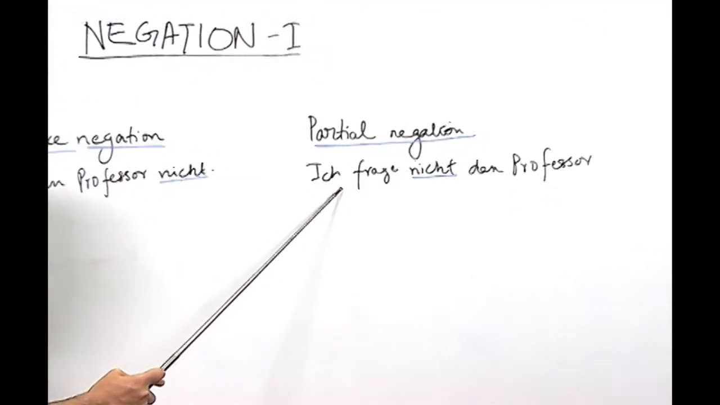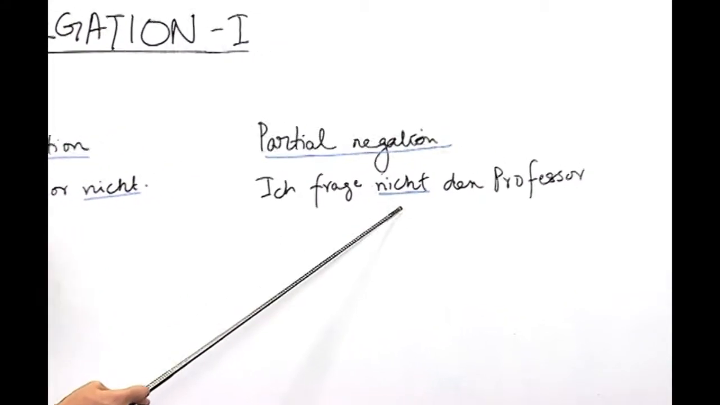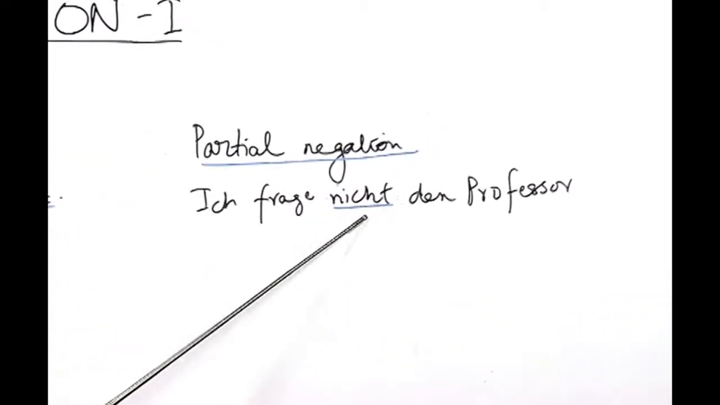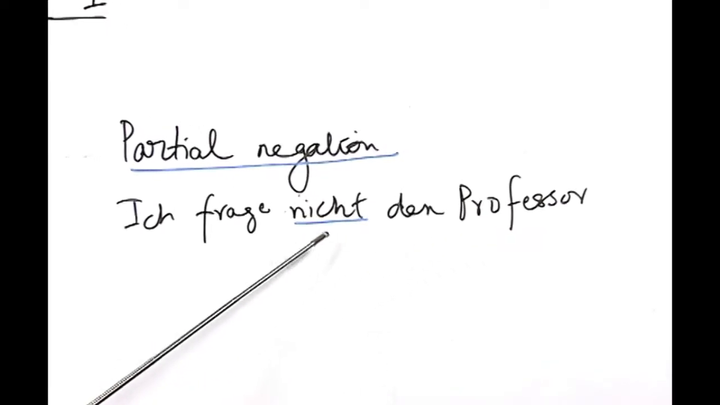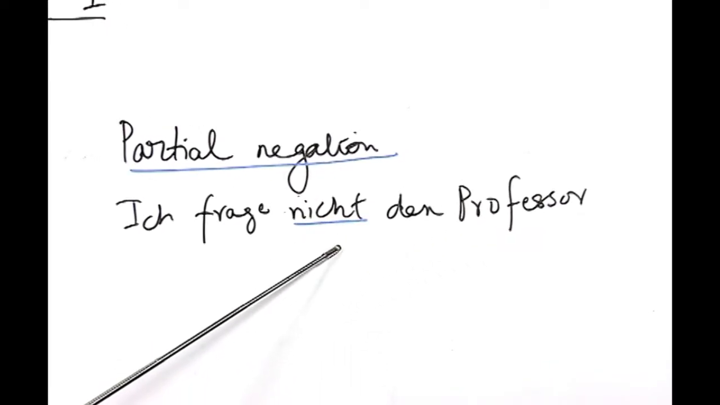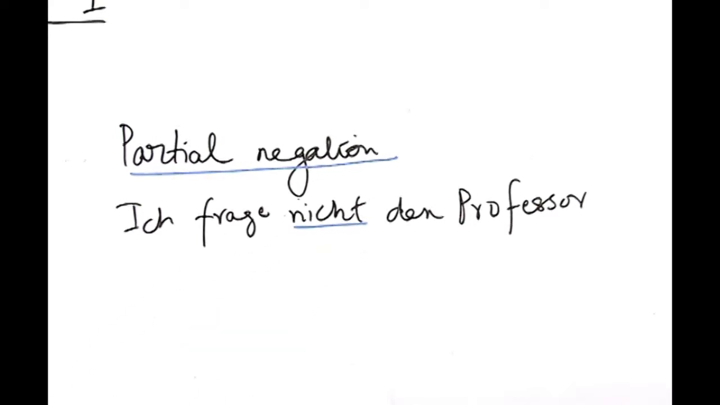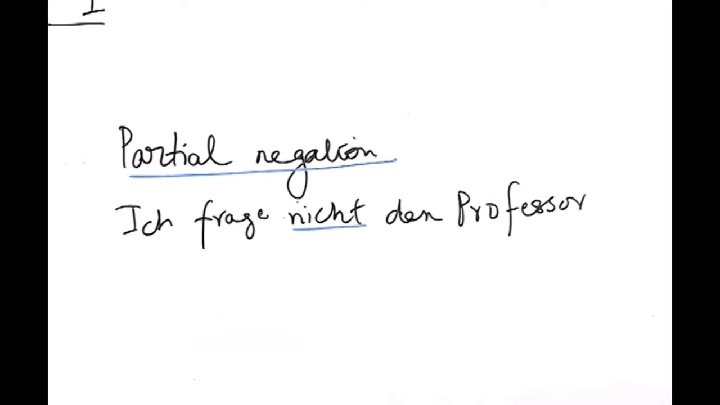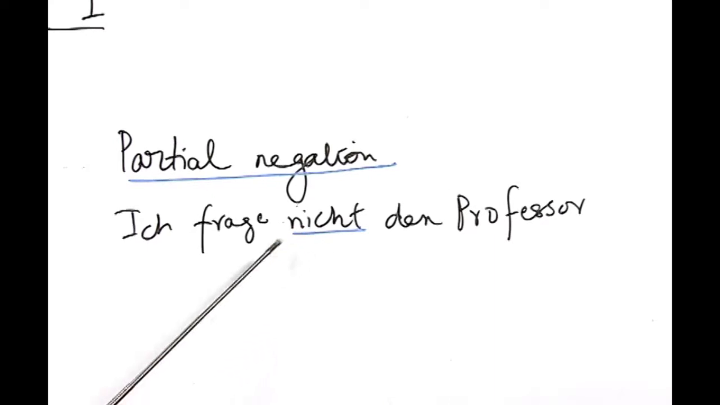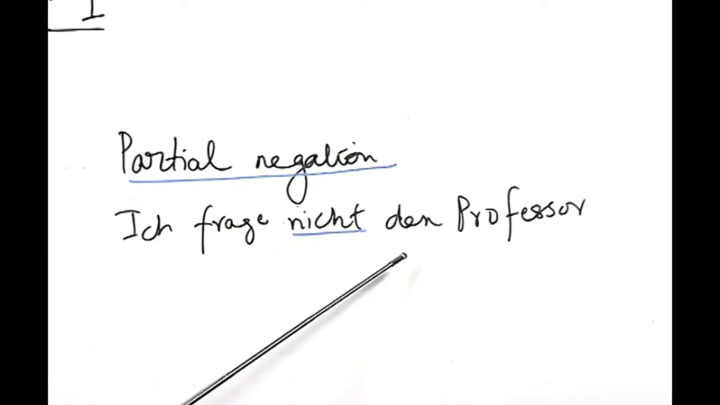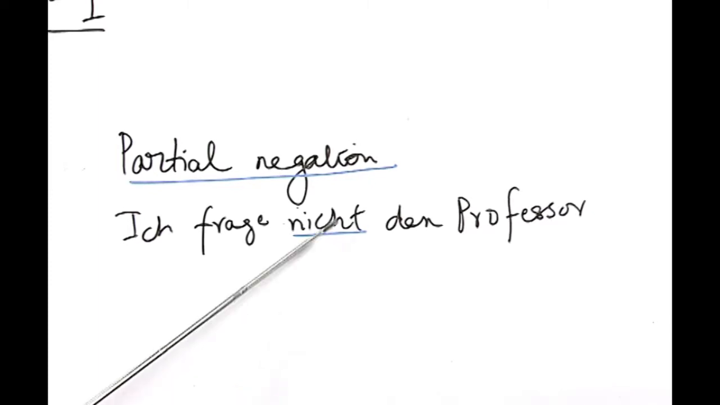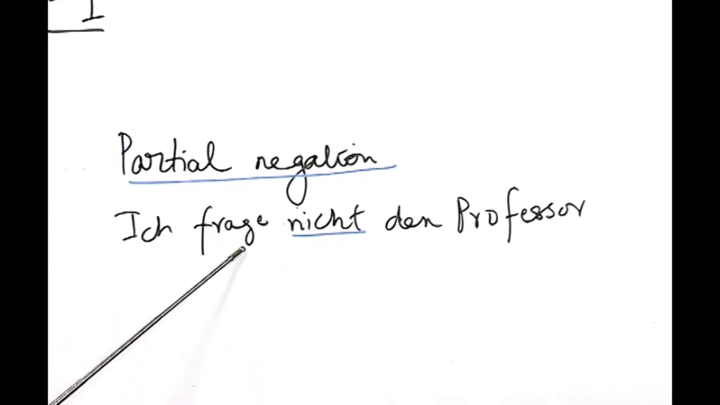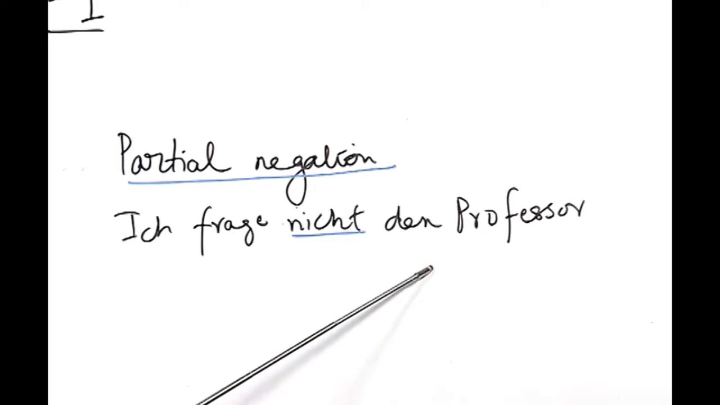In partial negation, look at the position of nicht. Ich frage nicht den Professor. As you can see here, the position of nicht varies. In the previous sentence, nicht is at the end. However, here it is between the verb and the noun. Therefore, it is called a partial negation, because here it means I am not asking the professor.